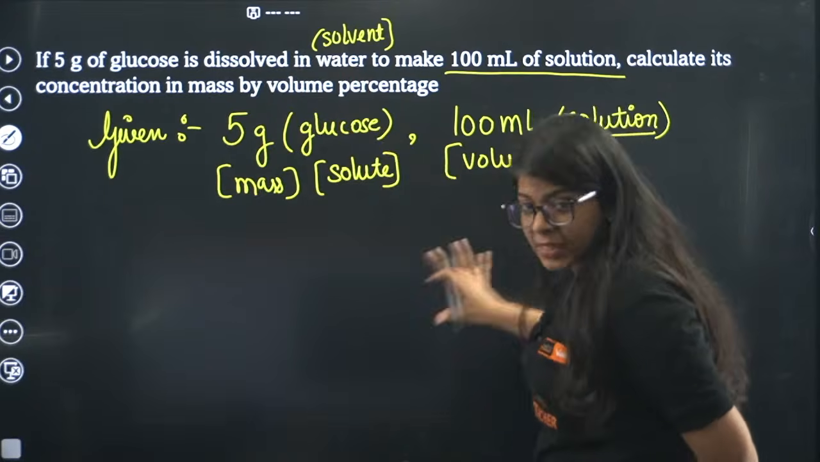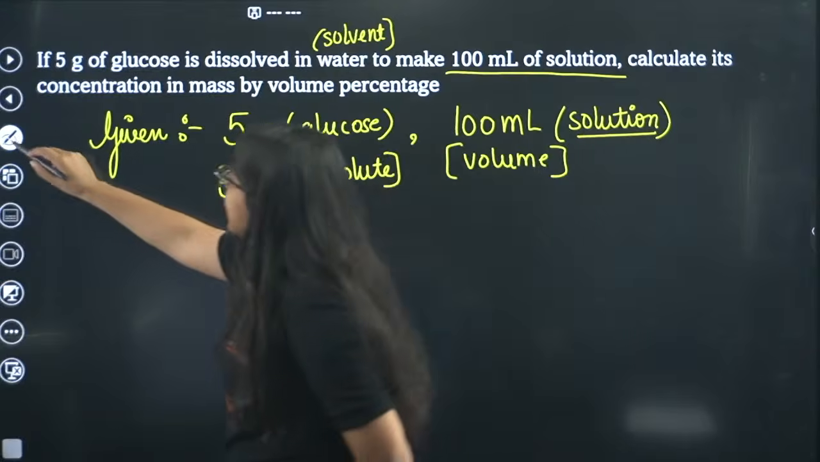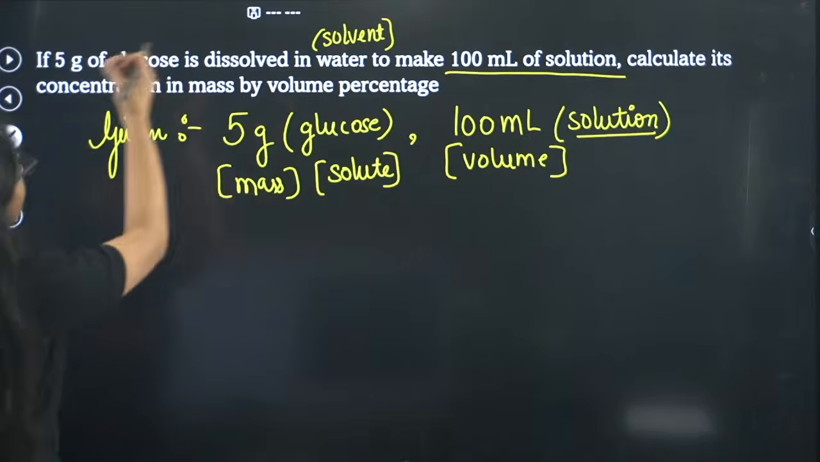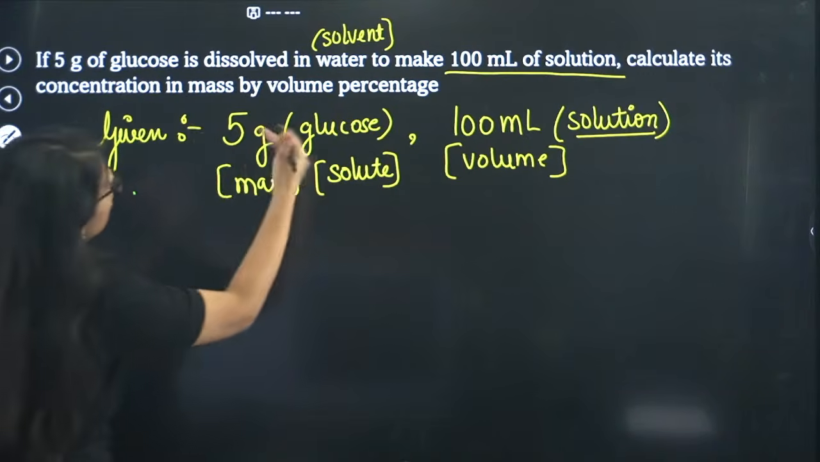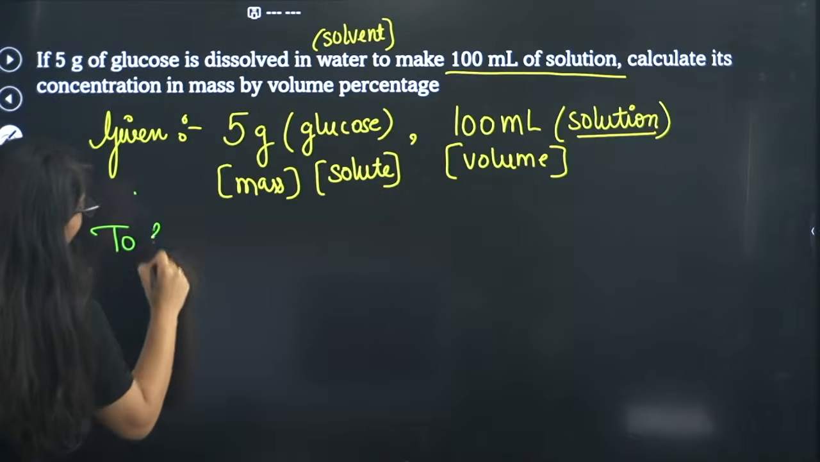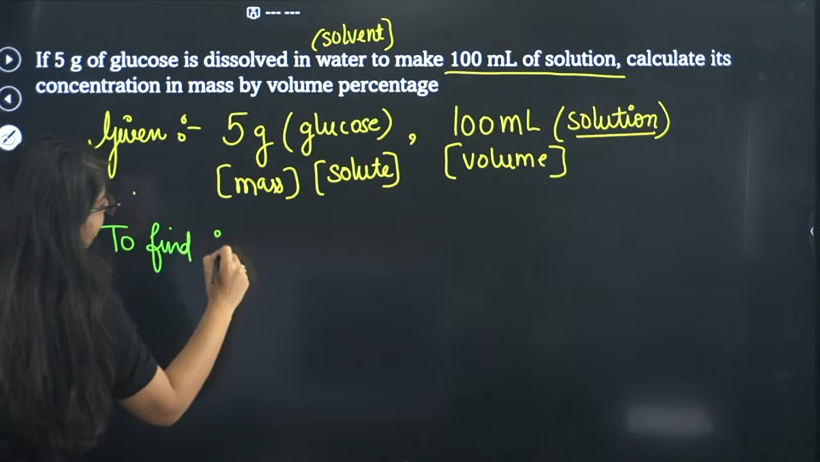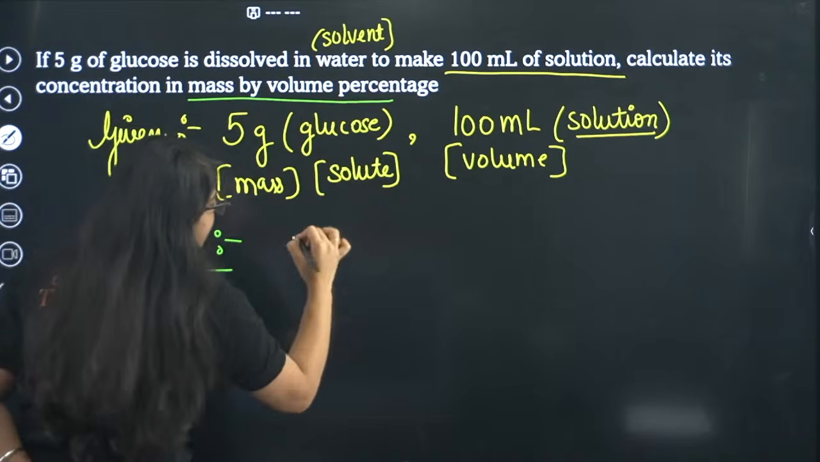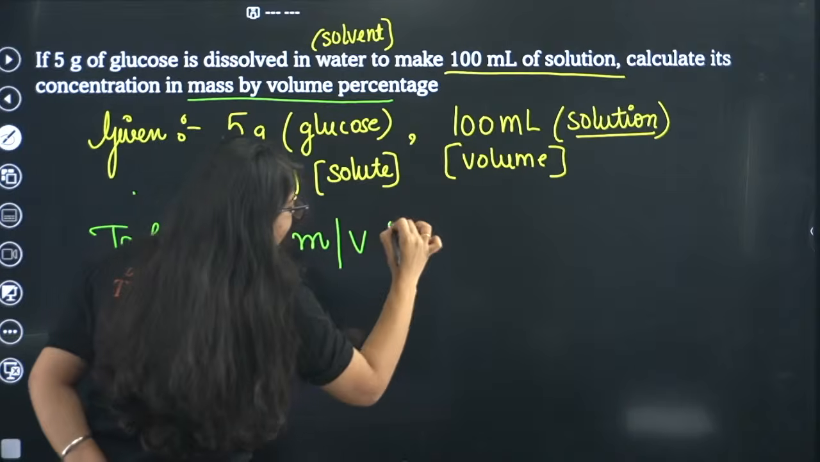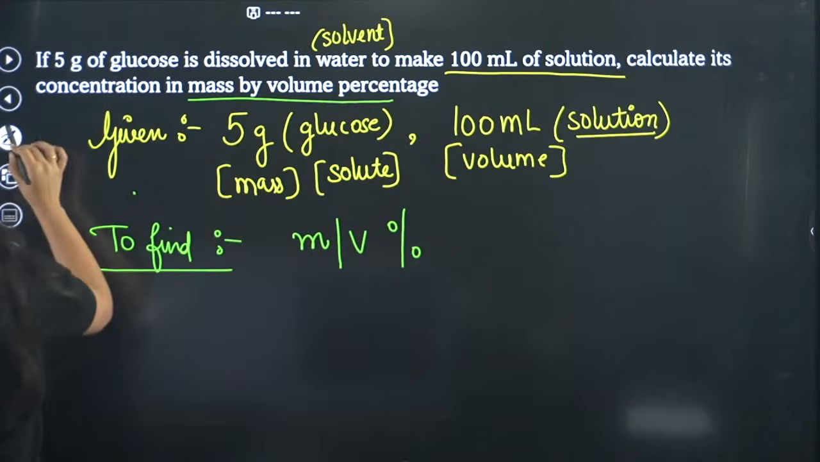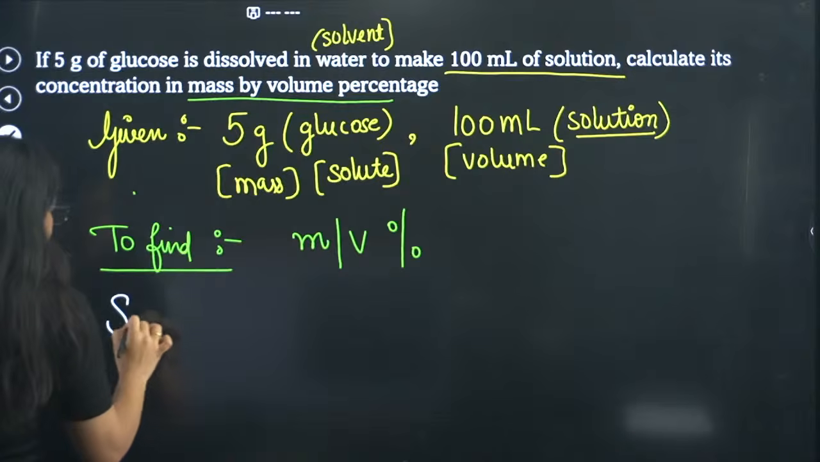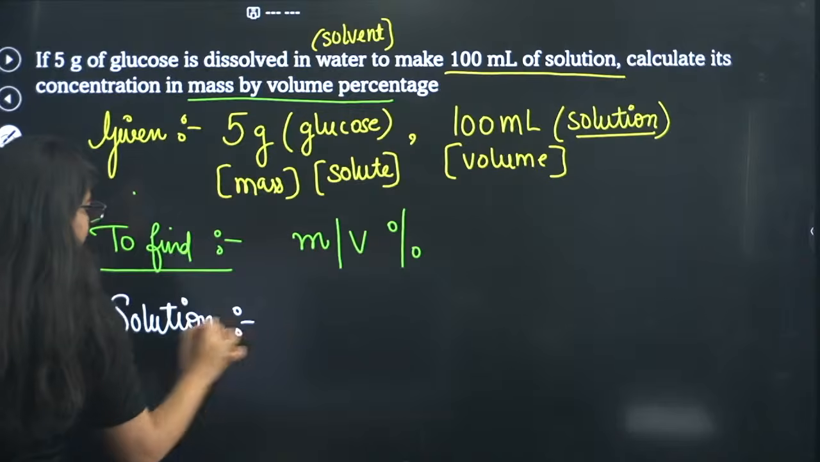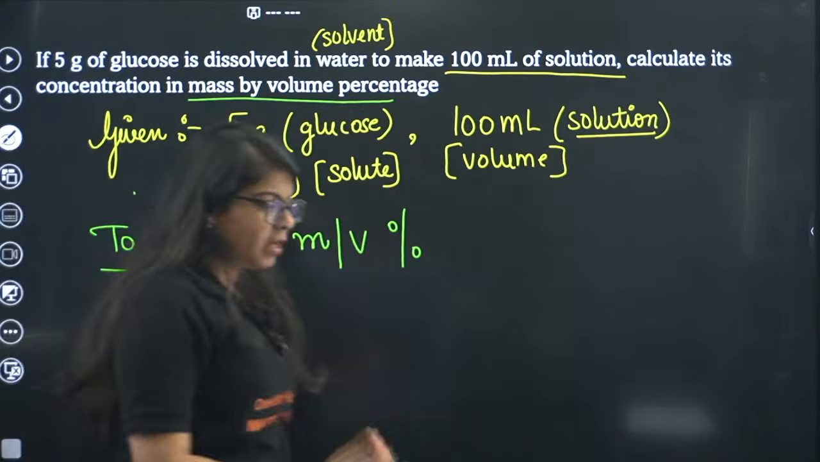So this is what is given to us. Now we need to find what we need to find. Read carefully. Calculate its concentration in mass by volume percentage. So we have to find, we write properly, mass by volume percentage. That means M by V percentage. So how many of you can give me the answer? If you know, give me a thumbs up, and then I will wait for the solution from you guys, or just tell me the formula for now.